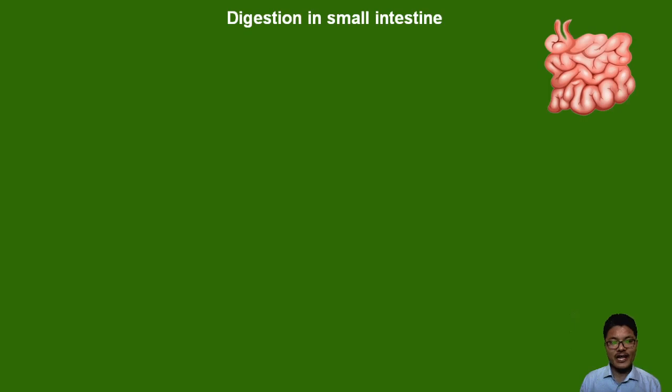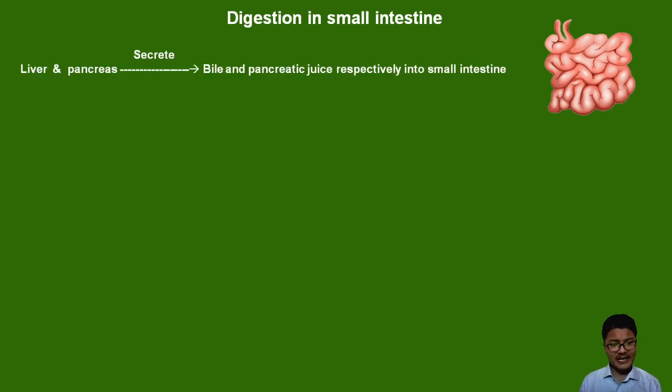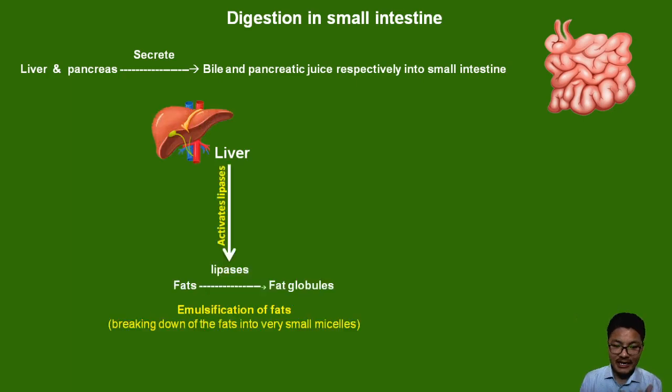Now, digestion in the small intestine. The small intestine has its own secretion called intestinal juice or succus entericus. Along with that, it also receives digestive juices or enzymes from the liver and pancreas. The liver secretes bile juice, and the pancreas secretes pancreatic juice, which has many enzymes in it. So first let us discuss bile juice. Bile juice is secreted by the liver, and our liver is the largest gland.